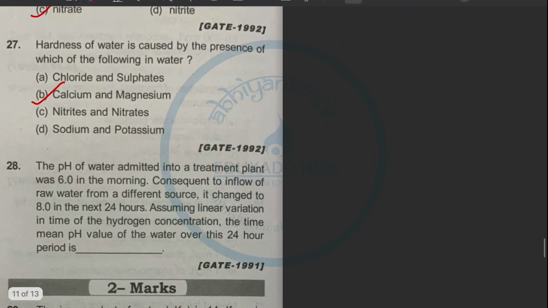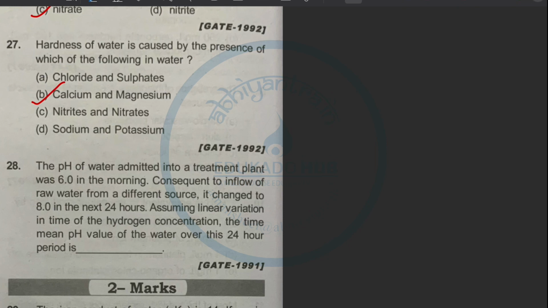Next is question 28. The pH of water admitted into a treatment plant was 6 in the morning, consequent to inflow of raw water from a different source. It changed to 8 in the next 24 hours, assuming linear variation in time of the hydrogen concentration. Time mean pH value of the water over this 24 hours period is, so they are asking the mean, we can say in 24 hours what will be the mean value of pH in the water.